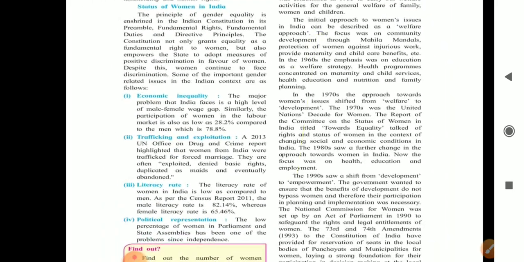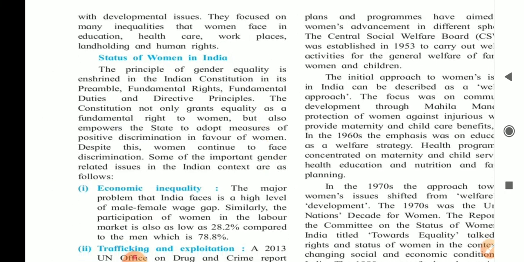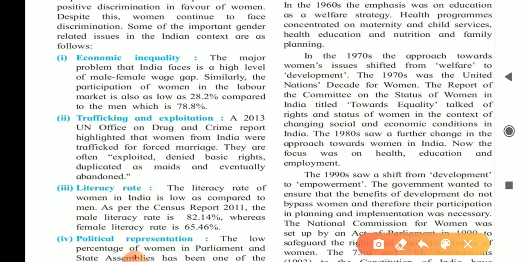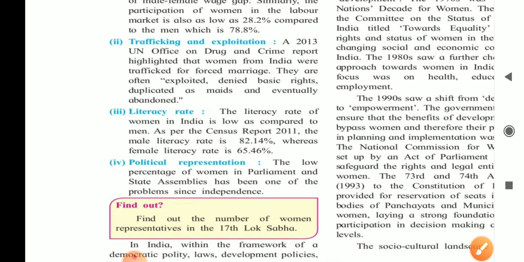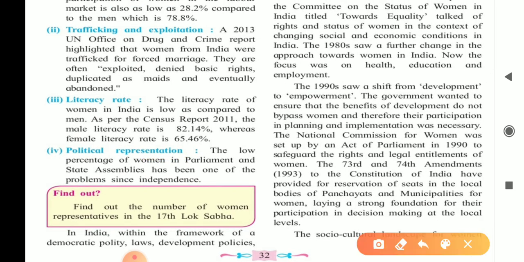Yes, here the status of women in India. We have to write from the status of women in India. You have to start from here. Then you need to mention economic inequality, the whole paragraph, trafficking and exploitation, whole paragraph, literacy rate and political representation. Till here you need to write everything.